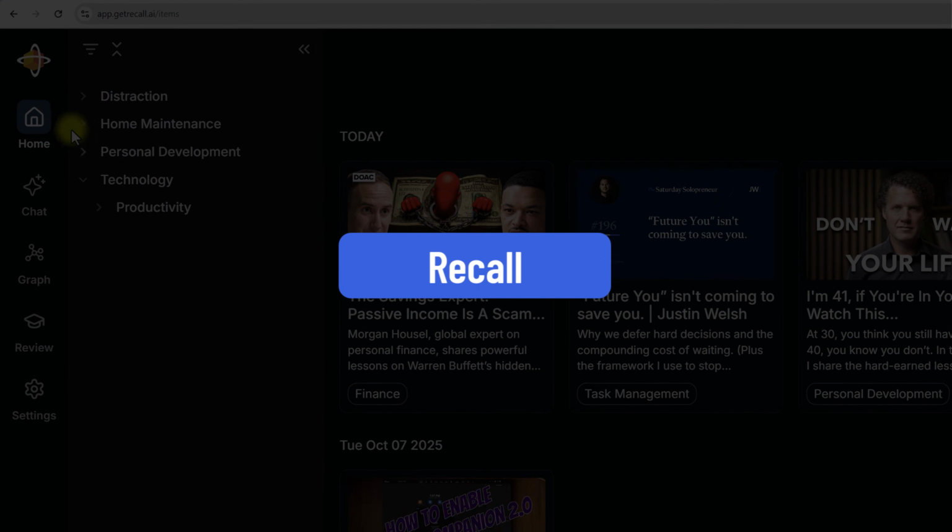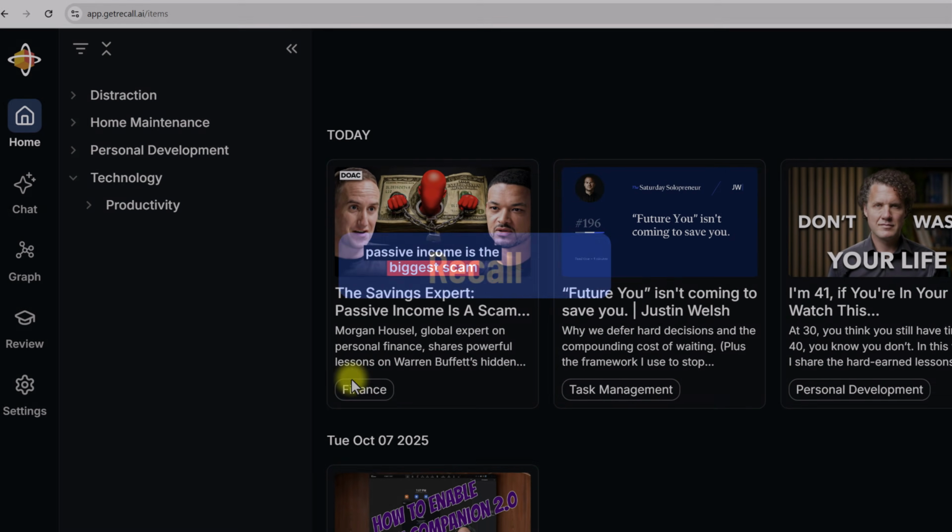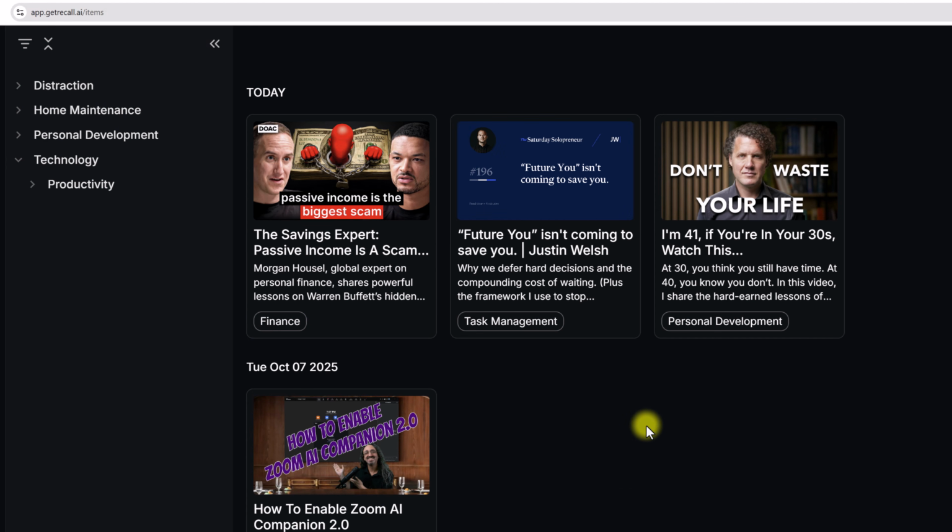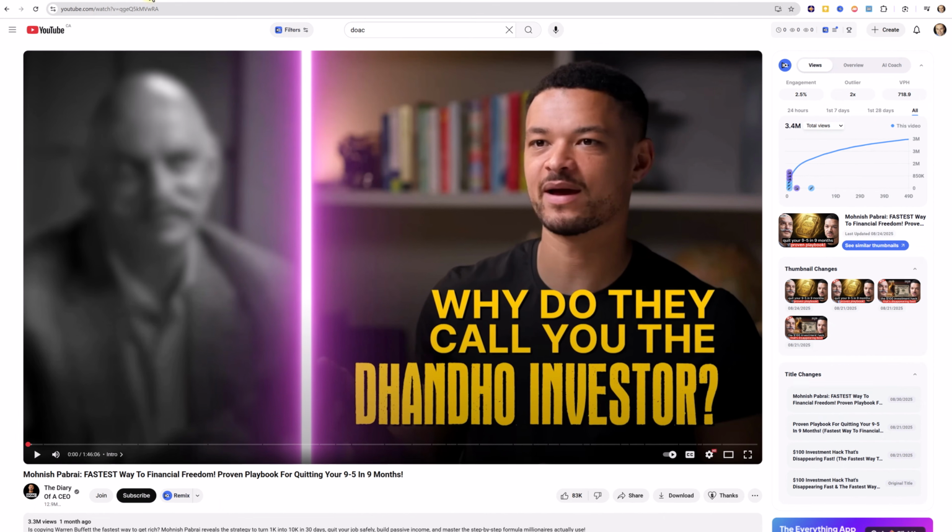And here I am within my Recall account. Now at first glance, you may think that Recall is just a web clipper. Don't be fooled. It is so much more and so much better than that. Let me give you a quick example.